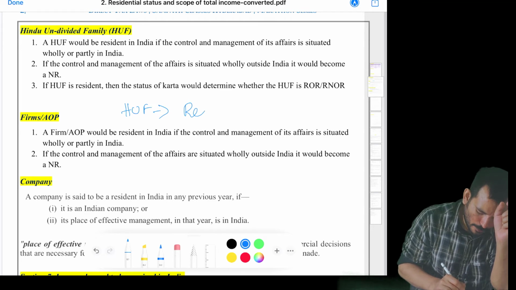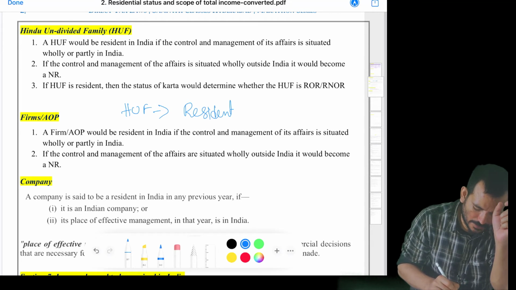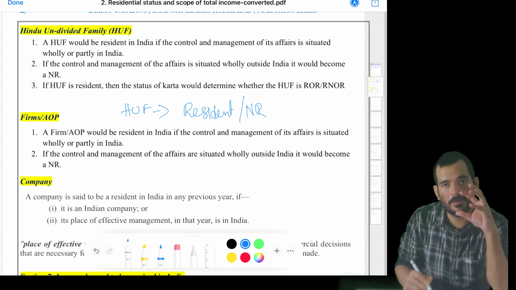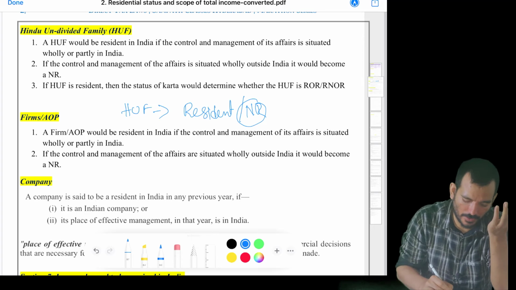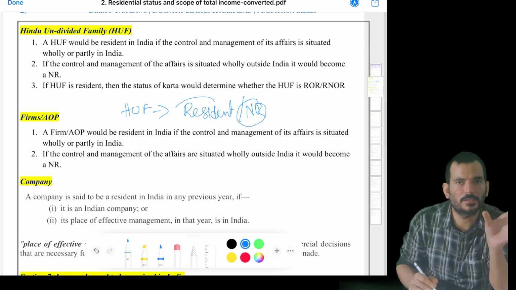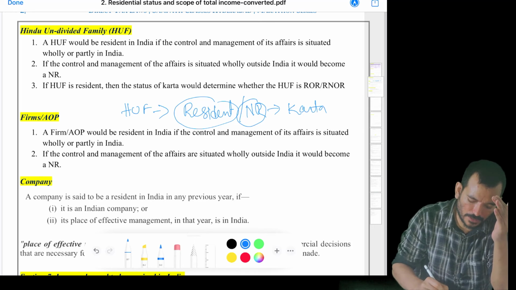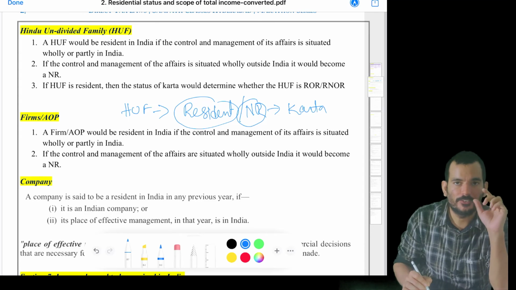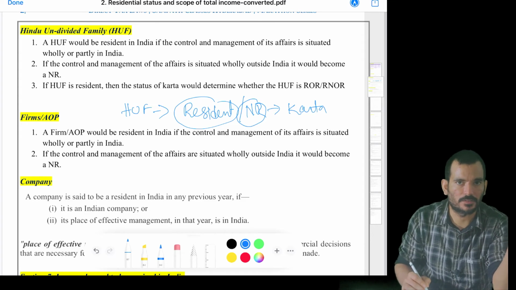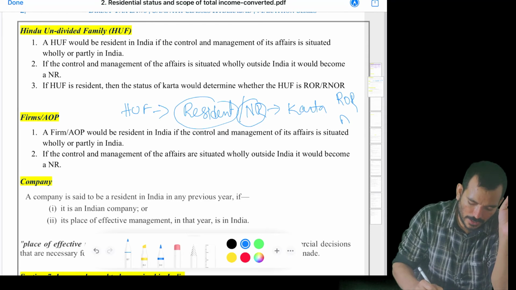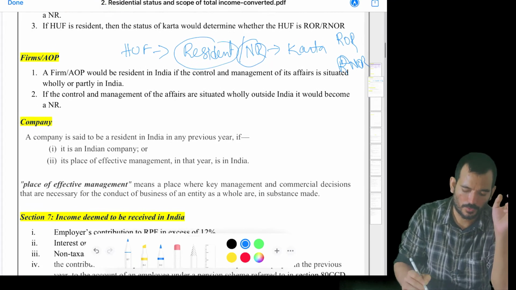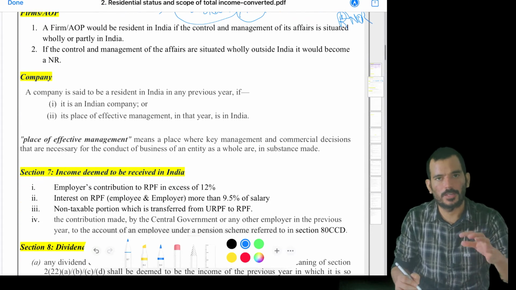For HUF, first you check whether it is a resident or non-resident. How do you check? If 100% of the affairs are controlled outside India, it will become non-resident, or if anything is controlled from India, it will become resident. You don't stop there. Again you see the Karta. You see his residential status. If he is fulfilling those additional conditions, both conditions, you will say ROR, otherwise RNOR. Okay.